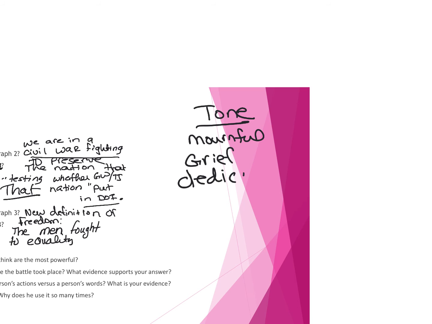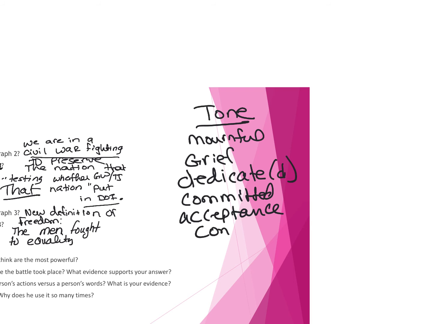And because he says it 3 times, right? I'm going to put the D in there because one of the times is dedicated. So that's why I did that. Okay? Committed. Acceptance. Okay. Always put the bold ones in there. Okay. Anything else?